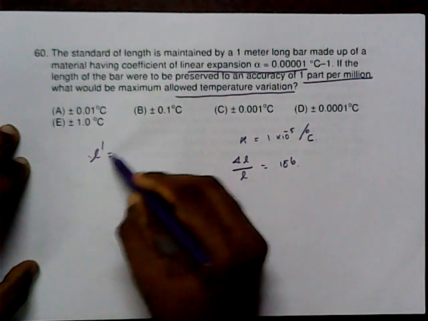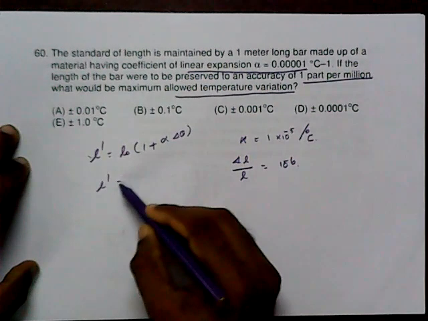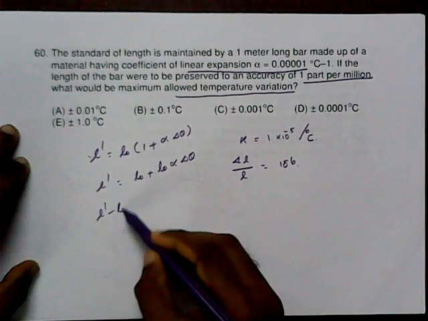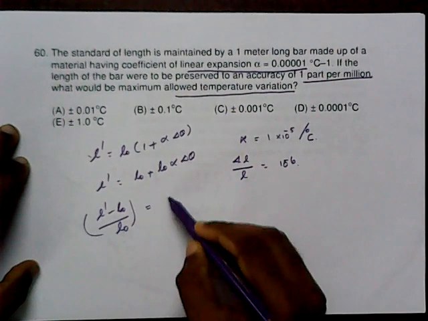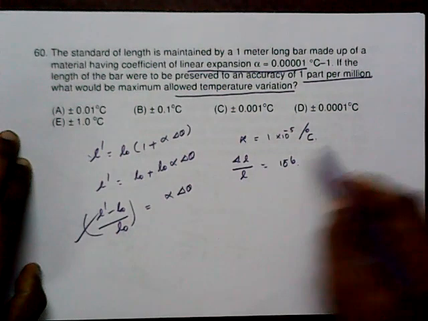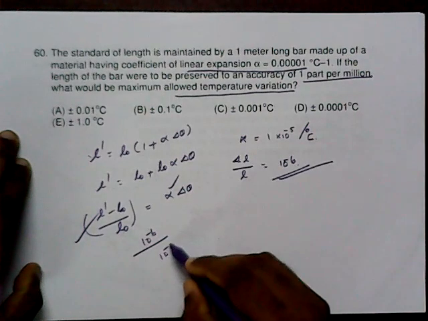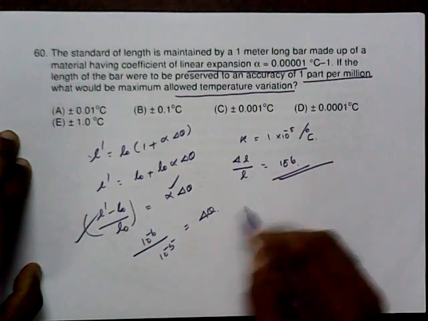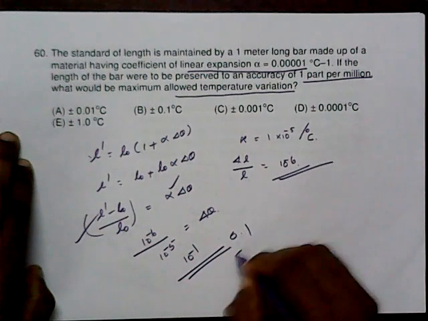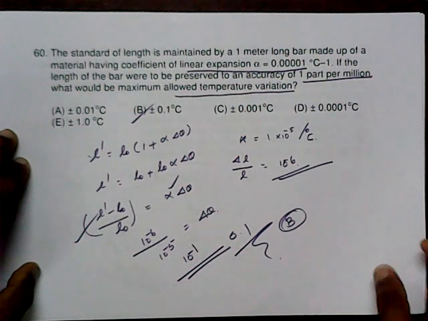You know, L dash takes the value L0 into 1 plus alpha delta theta. That means L dash is equal to L0 plus L0 alpha delta theta. So L dash minus L0 by L0 gives the value alpha delta theta. So we have to maintain delta theta as 10 raised to minus 6 by alpha, that is 10 raised to minus 5. So that is the change in temperature, 10 raised to minus 1. So 0.1 degree Celsius. So you get B as the answer.